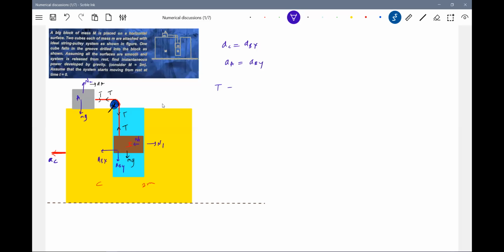Let's write all the possible equations. T equals M into A. Mg minus T equals M into ABY. Then T minus N1 equals 2M into AC. Then N1 is equal to, let me write for the block B. For the block B, N1 should be equal to M ABX. This is for block B. This is for block A. So for the wedge, it will be T minus N1 equal to 2M into AC.